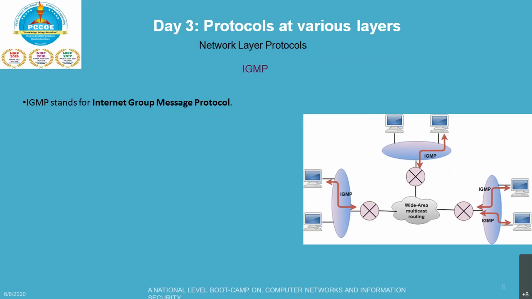Okay, but when you are saying multicasting, sometimes if you want to send your same message to a large number of receivers simultaneously, what you will do, you are going to say, okay, say hi to so many people or a group of people. So you will use the multicast communication. Okay, so that is your one-to-many communication. Okay, so the IGMP protocol is used by host and the router to support